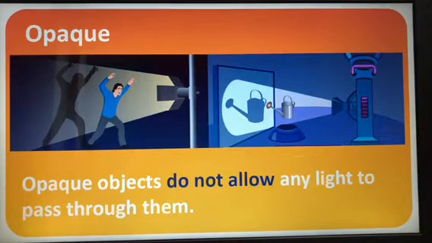So now we have studied about 3 types of objects. What are those? Transparent, translucent and opaque. Those through which we cannot see at all are opaque objects. If you are able to see clearly through an object and it is allowing light to pass through, it is a transparent object. Then there are some objects through which we can see but we cannot see very clearly. Such objects are called translucent objects. So now this was about transparent, translucent and opaque objects.